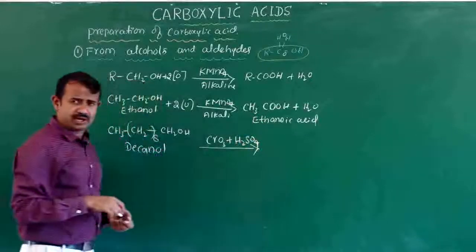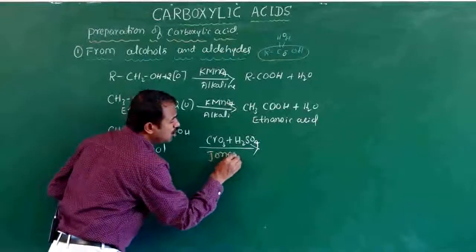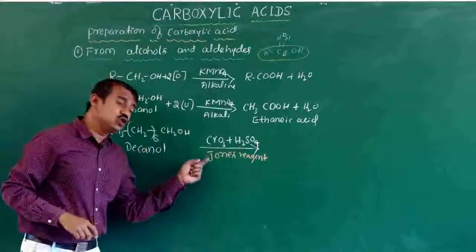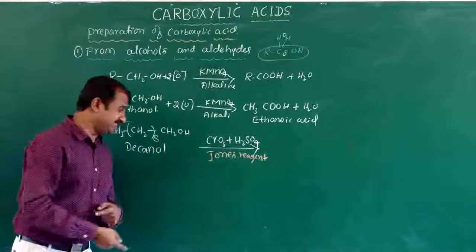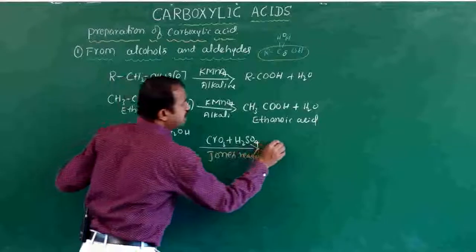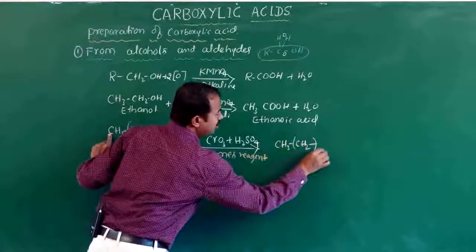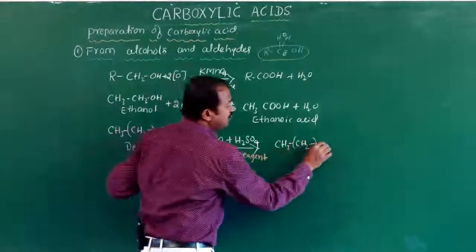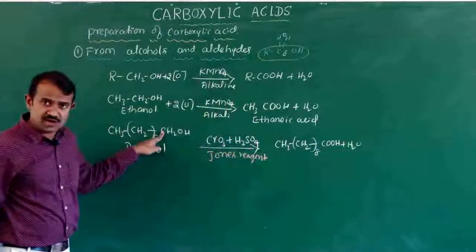This is very, very important. It is an oxidizing agent, and the name is Jones reagent. With this also we can convert butyl alcohol to butyric acid. Here decanol is converted to decanoic acid, CH3 CH2 (8 times) COOH, plus 1 molecule of water released.